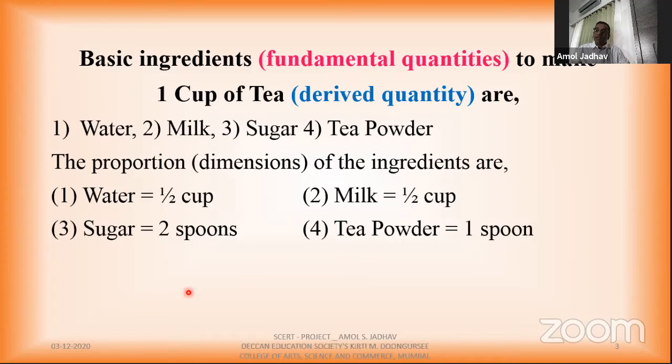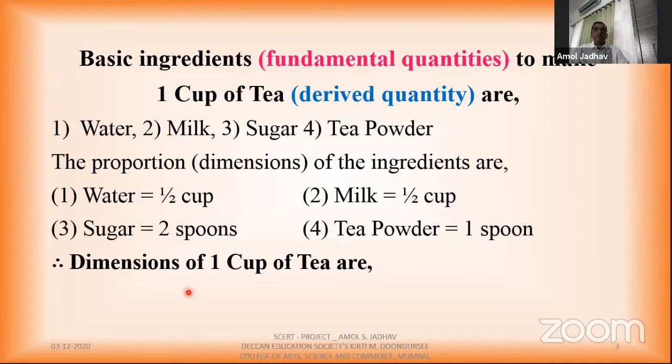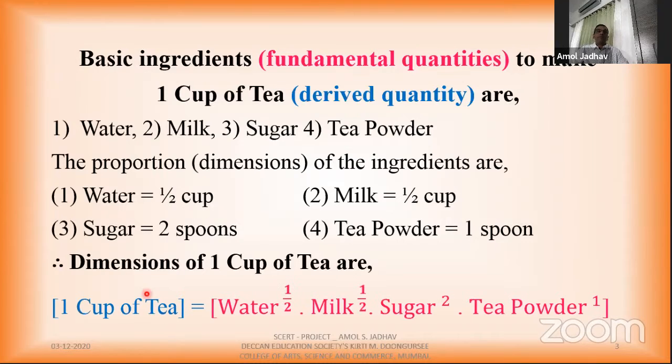Therefore I can write the dimensions of 1 cup of tea like this. Here I have written 1 cup of tea in a square bracket. This square bracket is very important. We use this square bracket to show dimensions, so I read this term as dimensions of 1 cup of tea. You have to write this square bracket always when you write dimensions.